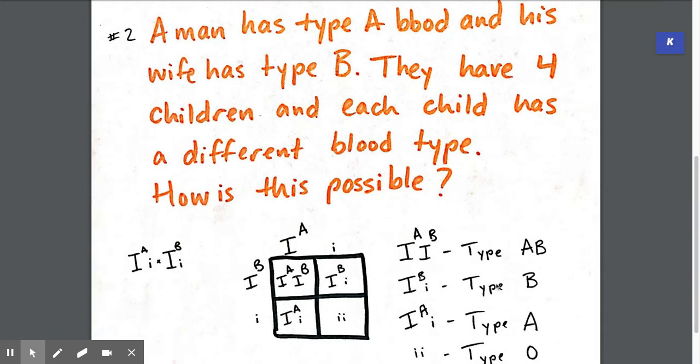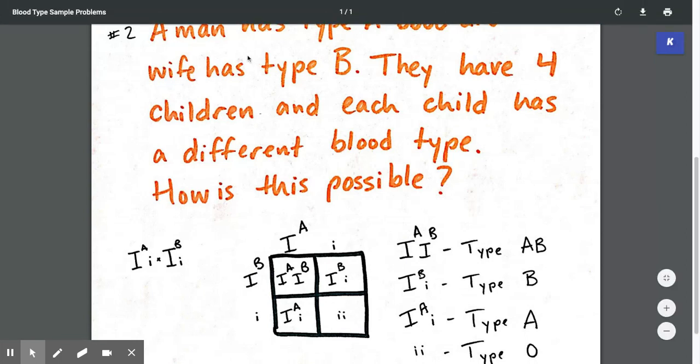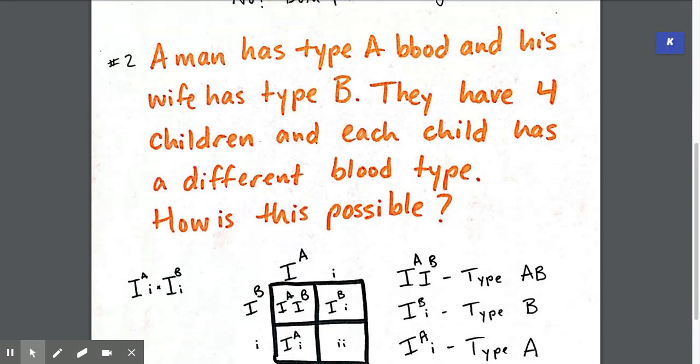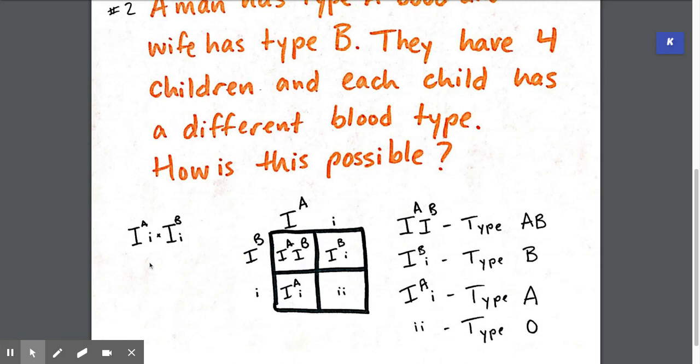In this second example, this is a little bit different, and it's cool, but it's a little bit more challenging. Again, we have to think a little bit more outside the box, and that's all right. That's awesome. So in our example, it says a man has type A blood and his wife has type B. So man is type A, wife is type B. They have 4 kiddos, 4 children, and each child has a different blood type. How is that possible?